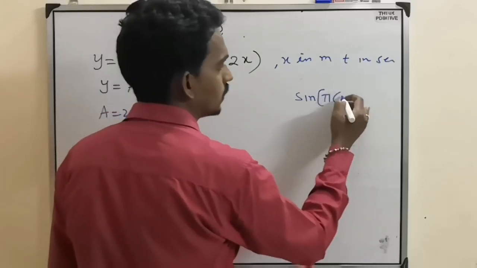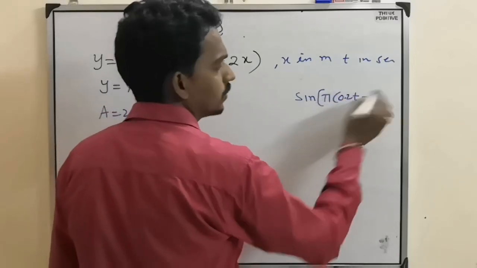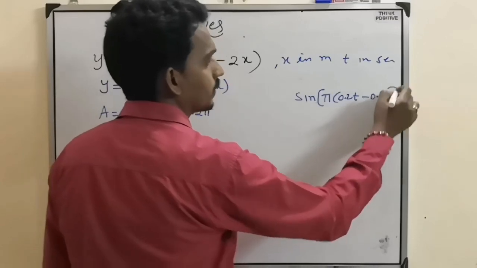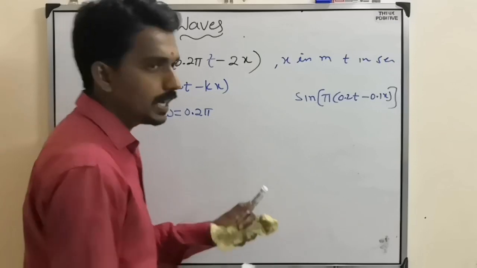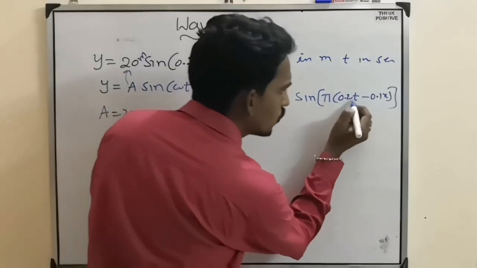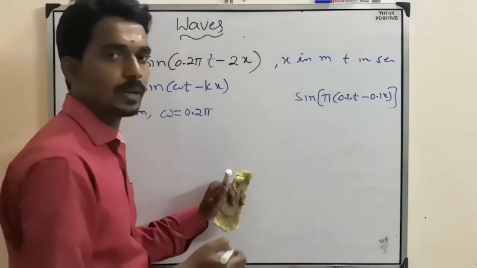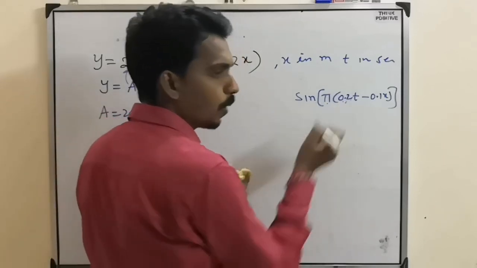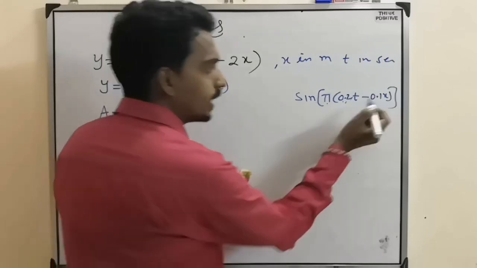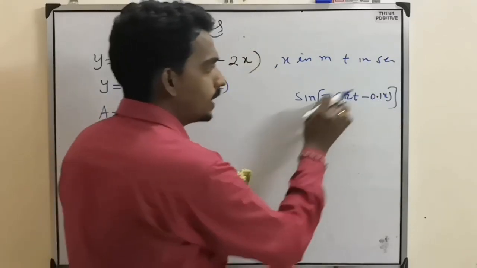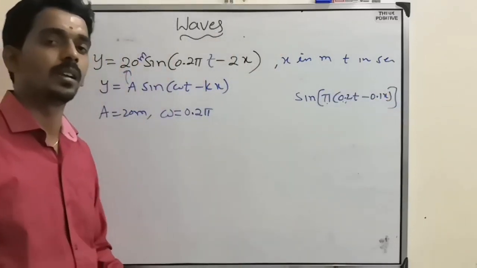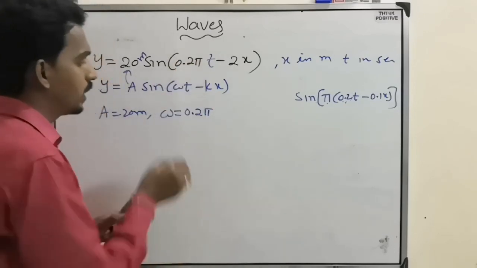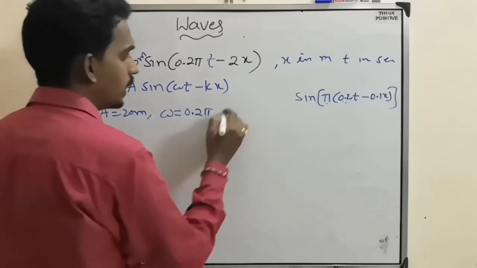Suppose they give something like 0.1x inside. Then in a hurry we will take the t coefficient 0.2 directly as omega. But if you multiply inside, then π into 0.2 becomes omega, and 0.1 is not k, π into 0.1 is k. So you have to compare carefully, then find the omega value and then the k value.